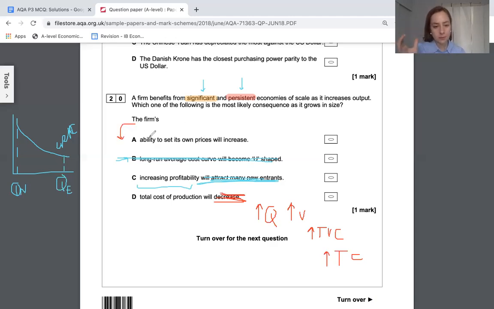Why? Because this company is going to be the only one in the market over time, because they're so much more competitive than any other company, they're going to gain monopoly power. And when they have monopoly power, they can set their own prices. So A is the answer. Make sure you write that one there.